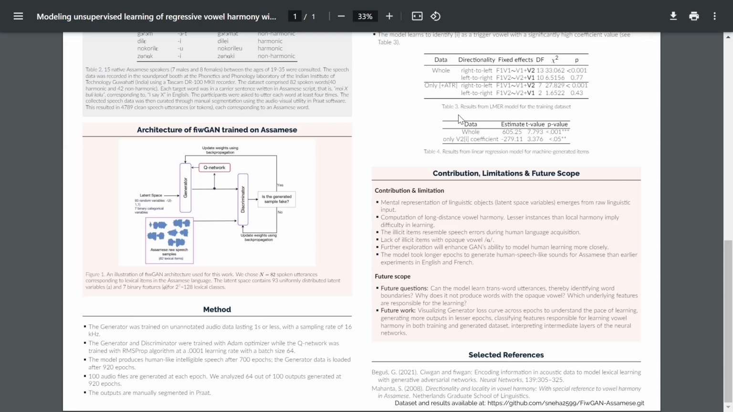So for this paper, our question was whether it's possible to model long distance vowel harmony from raw speech. Now that we have the answer, our next question is how it does so, which will involve interrogating the intermediate layers of the model. So these are our future questions and future work, and these are our selected references.